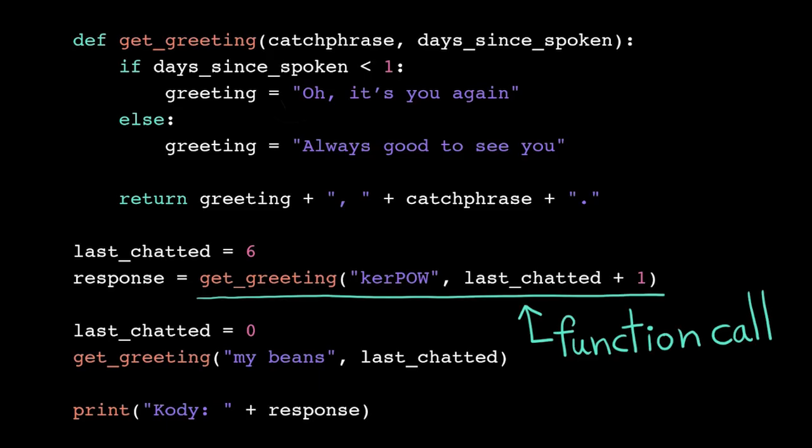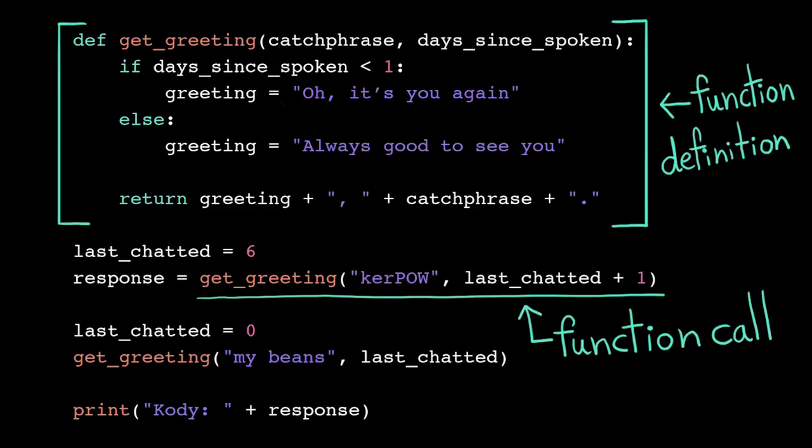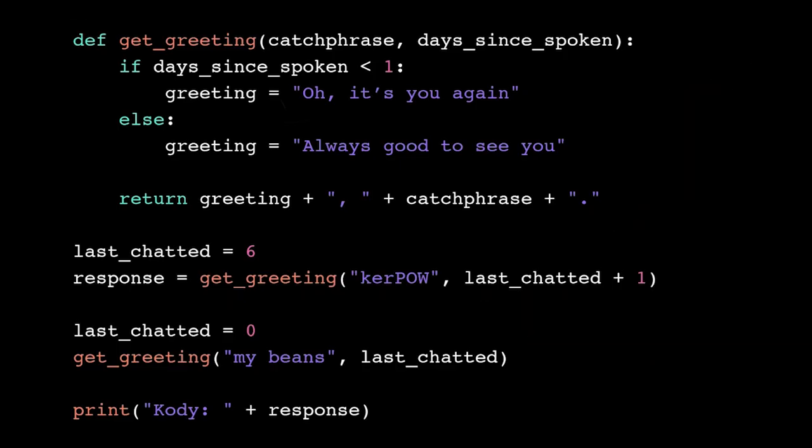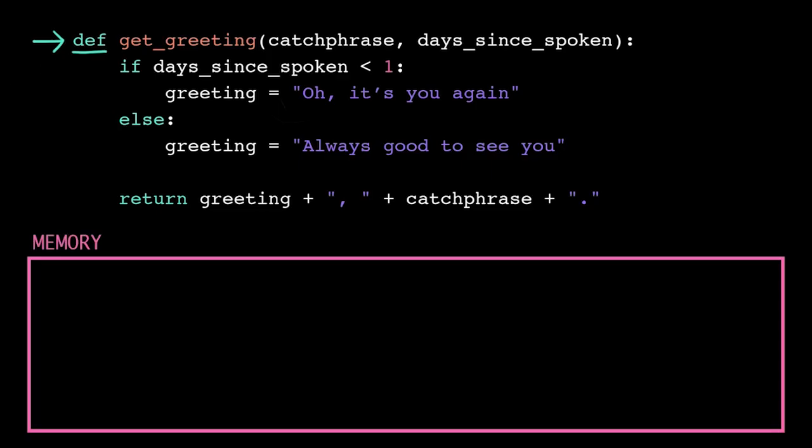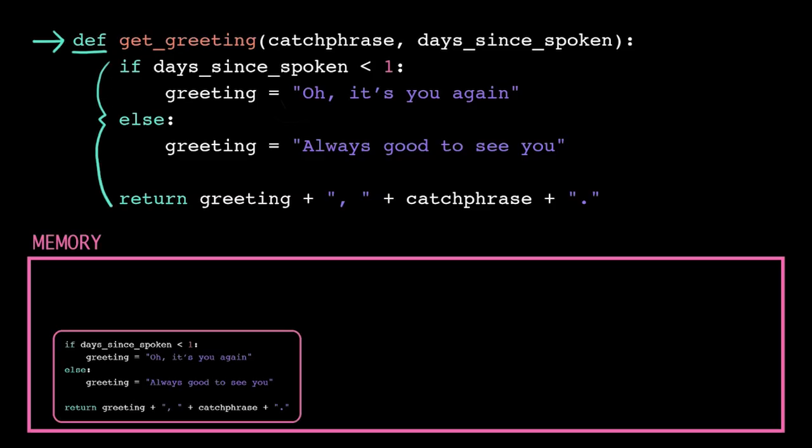Well, let's trace a program with a function definition to find out. When we run the program, the computer, as normal, reads the program line by line, starting at the top of the file. When the computer sees the keyword def, it goes off to its short-term memory and defines a new function. We can think of this as the computer copying the function body into a place in memory, and then it tags that location with the function name and the number of parameters. The computer technically makes some optimizations here, but we can think of it the same way.